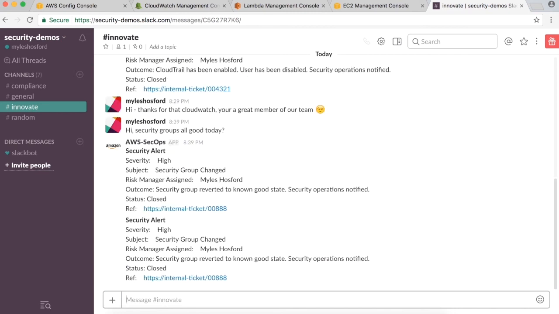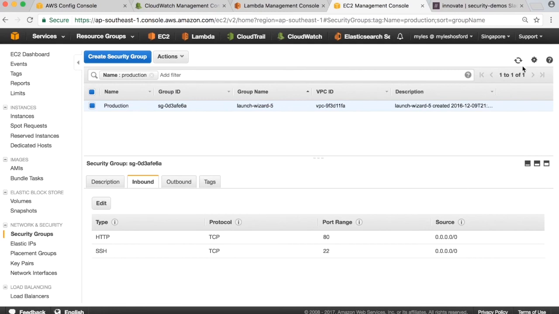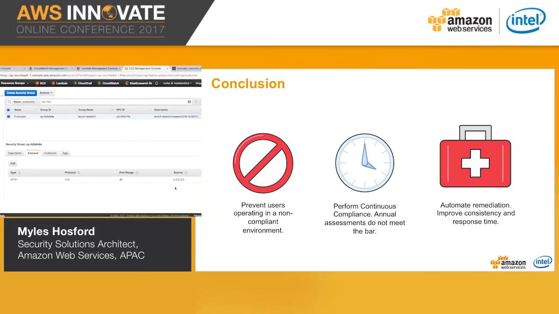We can now see our notification informing us that the security group was changed, but it has already been reverted to a known good state. The Lambda responder has performed the automation. Going back to our console, we can now see that the SSH inbound rule for the production security group no longer exists. Using this sort of automation will allow you to scale your security operations and automatically respond to malicious activity within your environment.